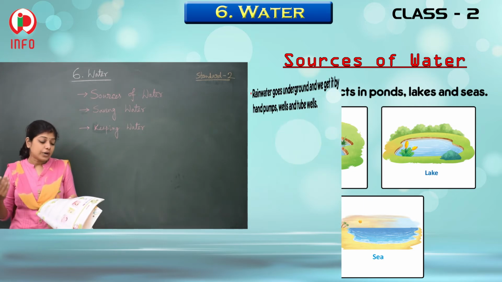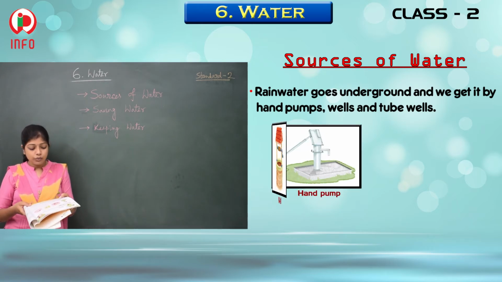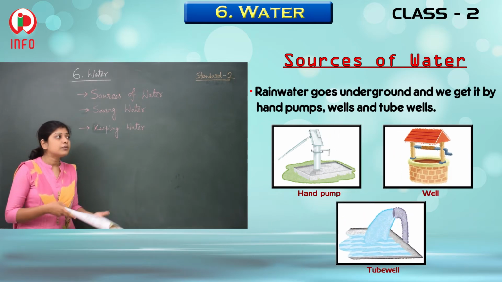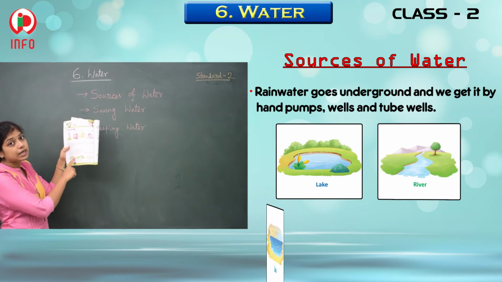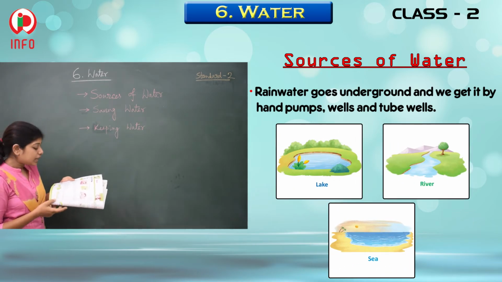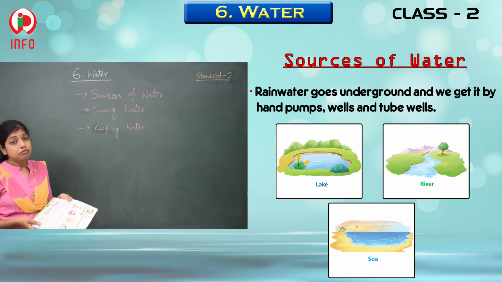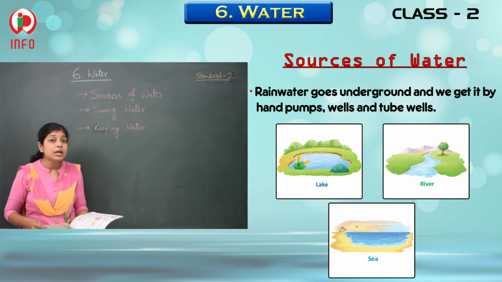Next thing, rainfall goes underground, and we get it by hand pumps, wells and tube wells. See here, first, all of you have a look here. This one is a lake, this one is a river, this one is the sea. Next, the underground water is also there. So how can we get it?